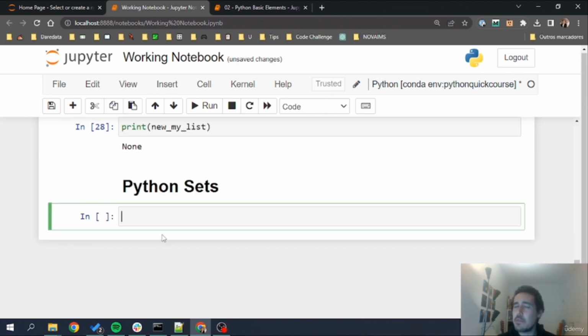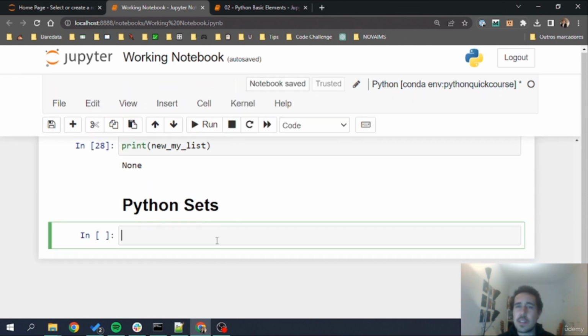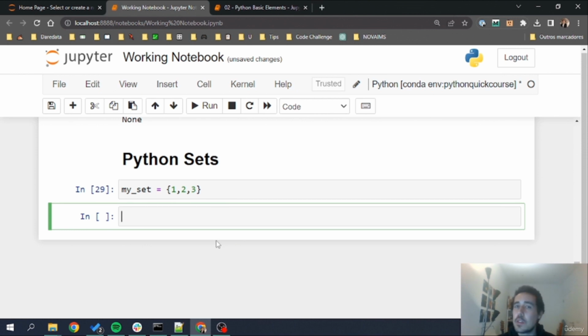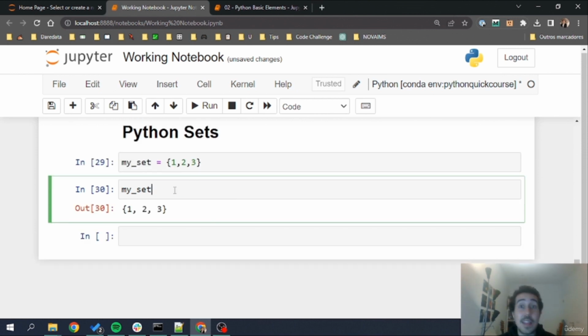They are basically very interesting for us to get distinct elements of objects. So sets can be written with curly brackets, when there are no colons inside those curly brackets. You will see why I'm saying this in a couple of minutes. I'm going here and calling my set and saying 1, 2, 3. So my set is a collection of distinct objects that I can use in Python.